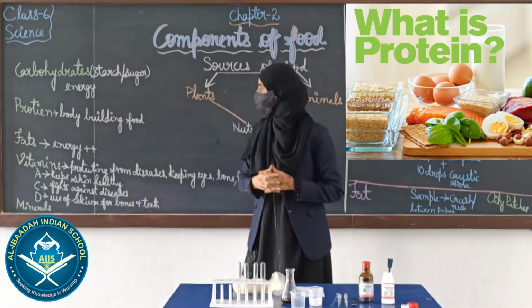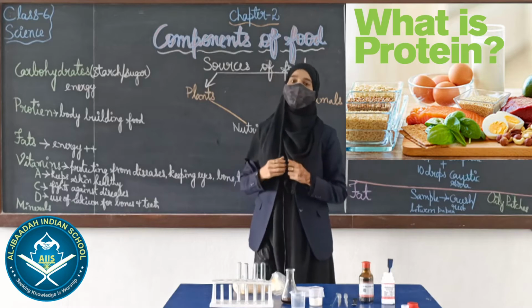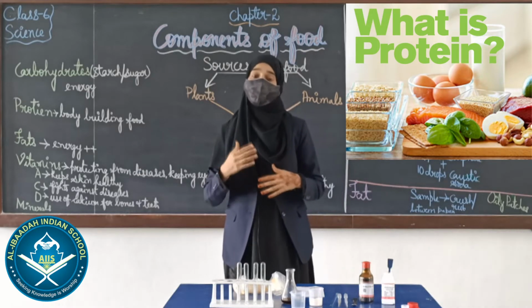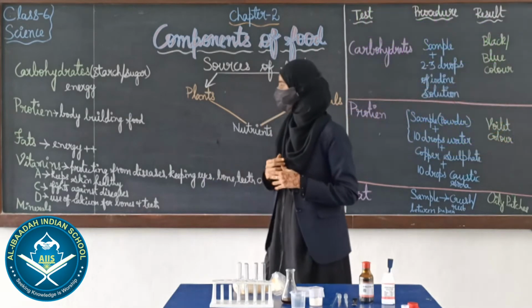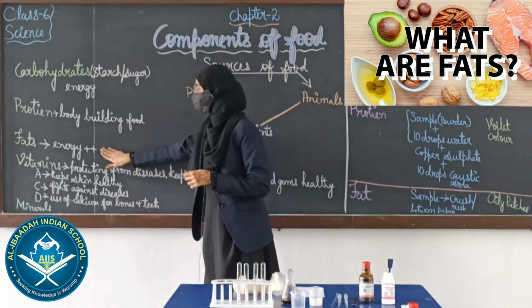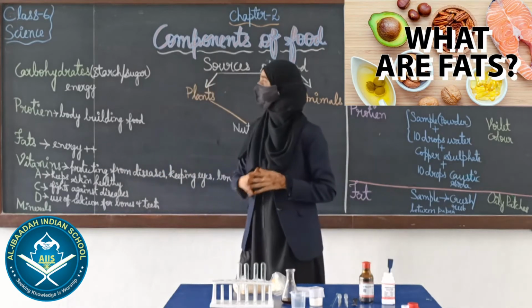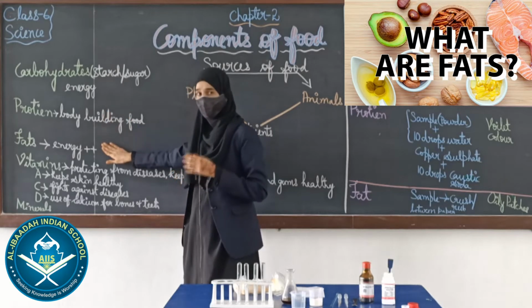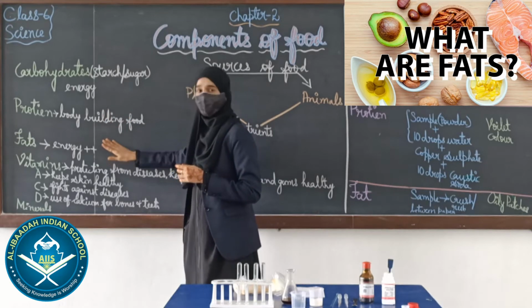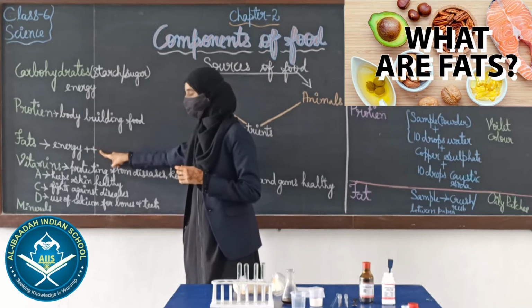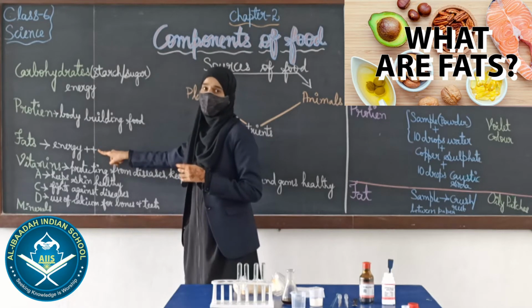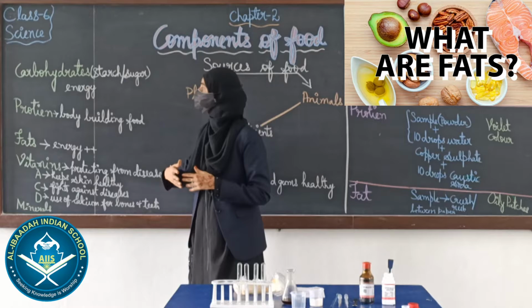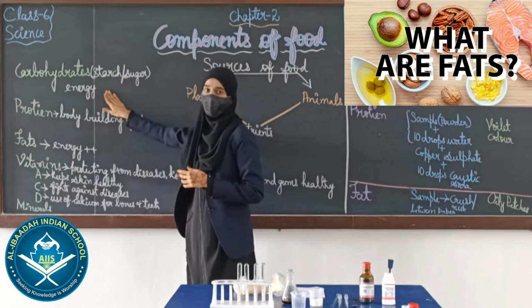Protein helps in bodybuilding, or we call it bodybuilding food. And next is fats. Fats give us energy. Even carbohydrates give us energy, as well as fats. But the energy which we get from fats is double or more than carbohydrates.